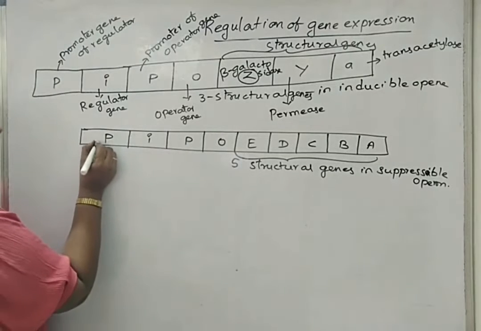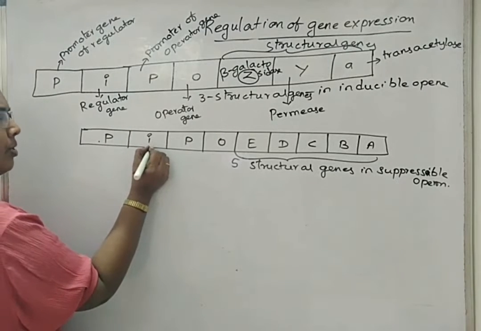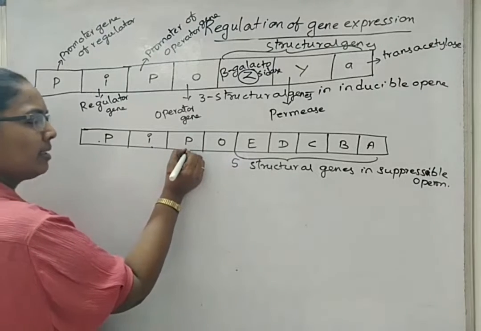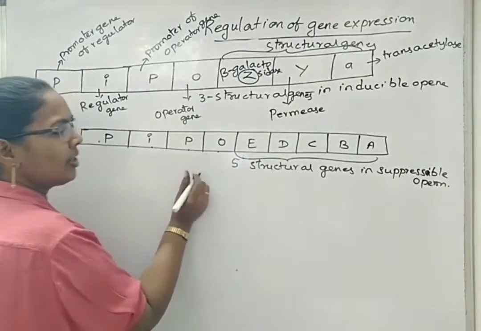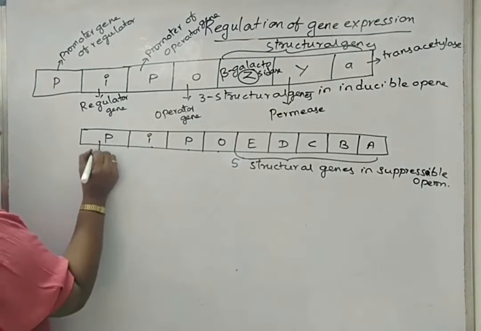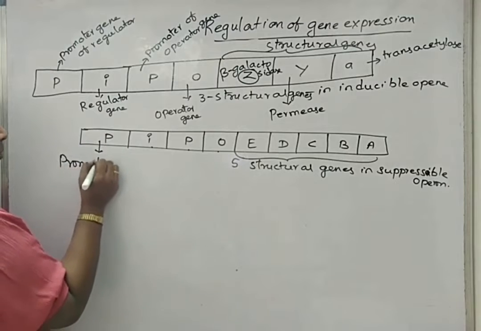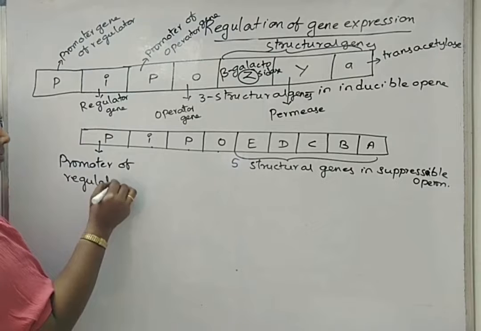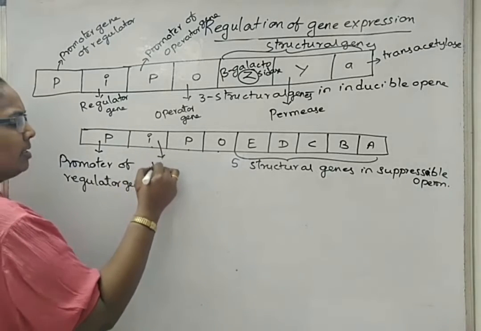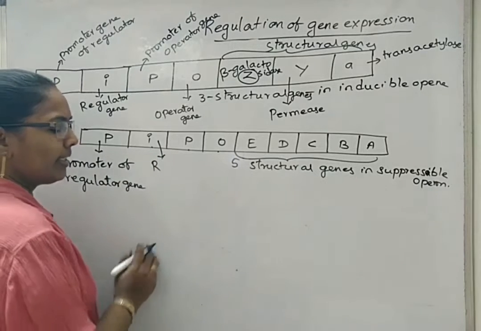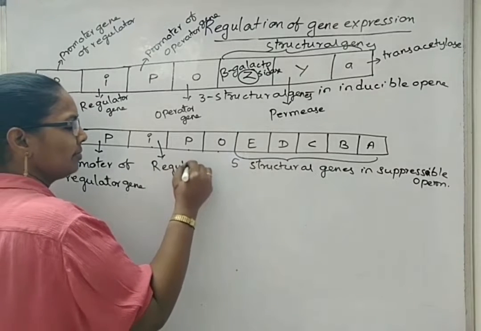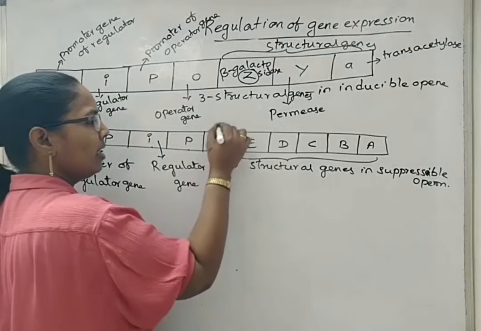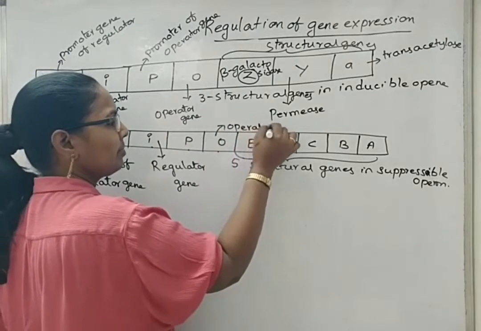Now here also, this is the promoter gene that induces or enhances the function of the regulator gene. Here also is the promoter gene that regulates the function of the operator gene. So this is the promoter of the regulator gene. This is the repressor gene or regulator gene. In the same way, the promoter gene of the operator gene, and this is the operator gene.